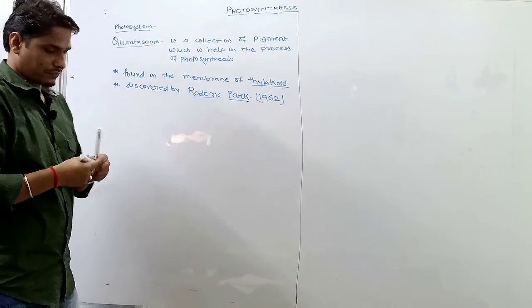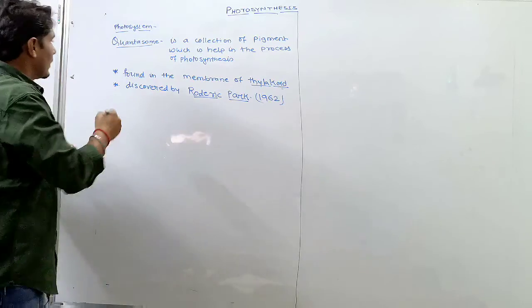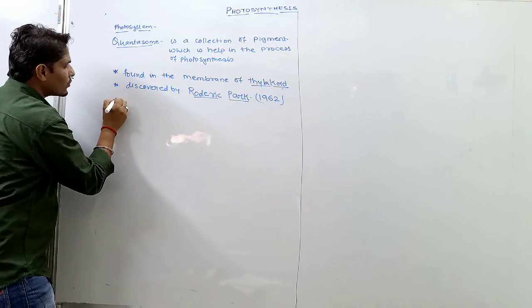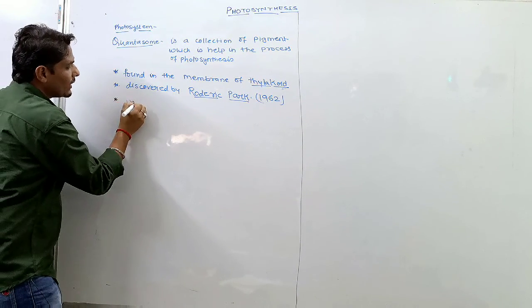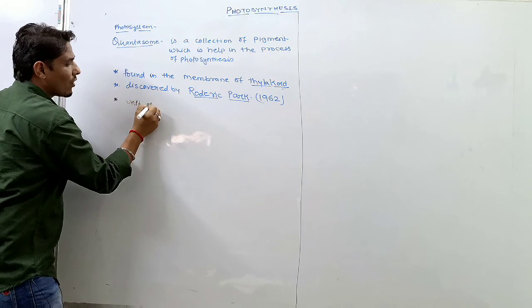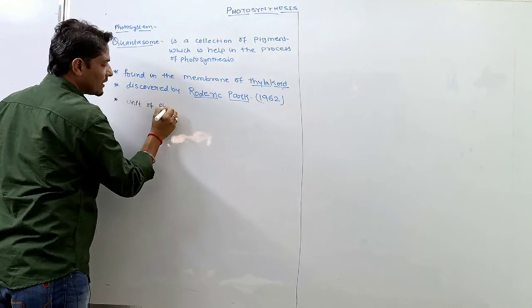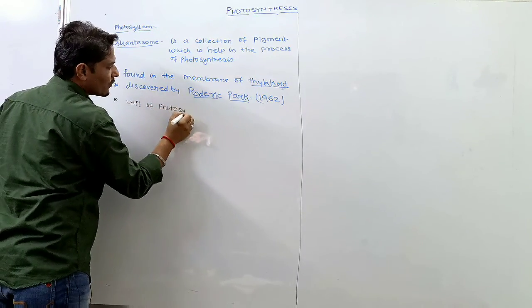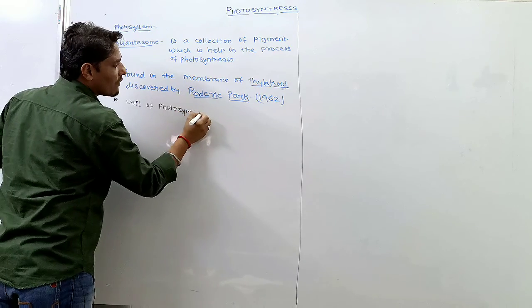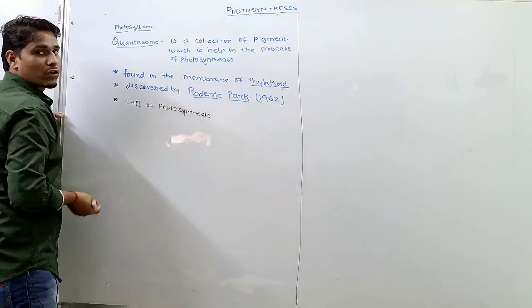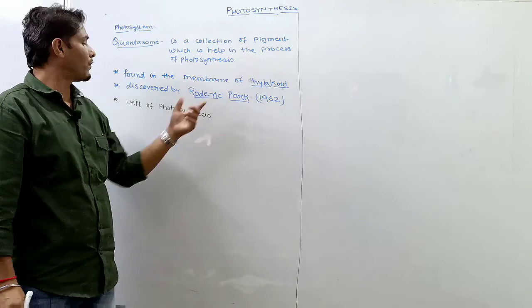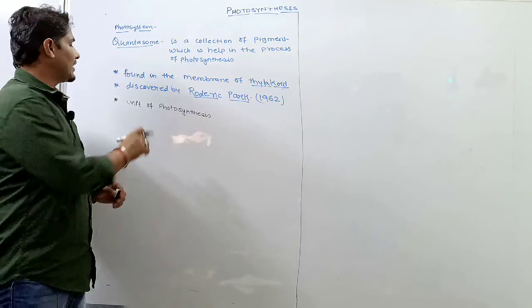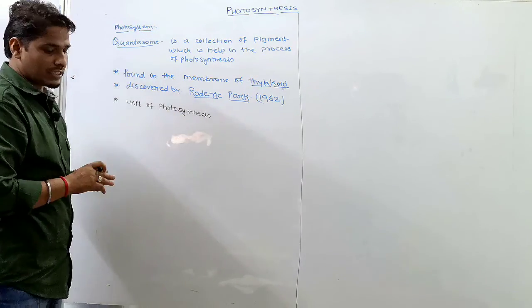So quantasome is also nothing but the unit of photosynthesis. क्या बोलते हैं? फोटोसिंथेसिस. Why is it called the unit of photosynthesis? Because it helps in the photosynthesis. That is why it is called the unit of photosynthesis.